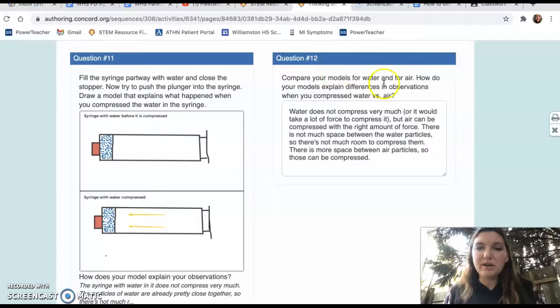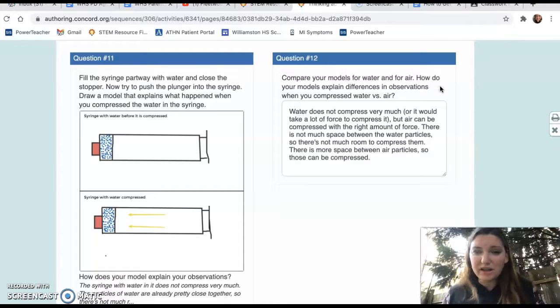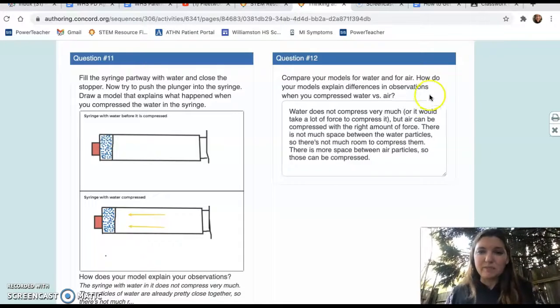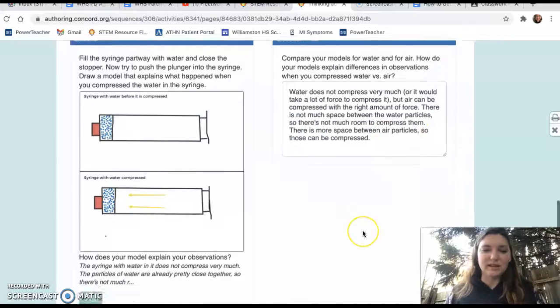So now we're comparing our models for water and for air. How do your models explain differences in observations when you compress water versus air? So water does not compress very much, but air can be compressed with the right amount of force. There is not much space between the water particles, so there's not much room to compress them. There is more space between the air particles, so those can be compressed.